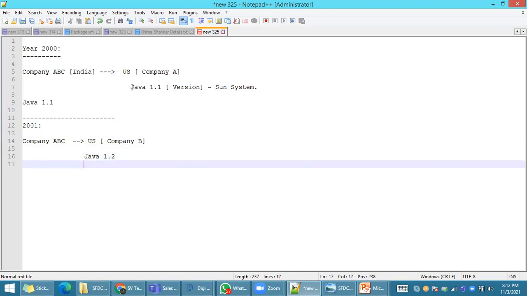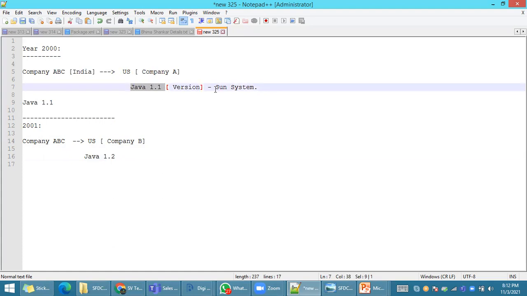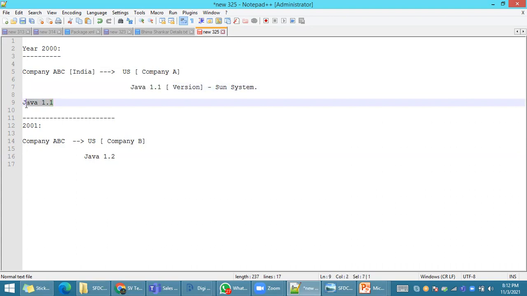This particular software had been upgraded by some systems. In 2001 the latest version is Java 1.2, but this client strictly mentioned that if you want to do my project on Java, you have to do it with the latest version, 1.2. I don't want my project done on 1.1. In this case, the company can't tell the client, I already have Java 1.1 and I do not have 1.2. The company cannot tell that to the client.